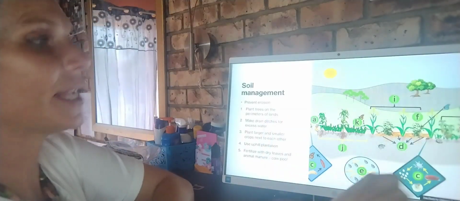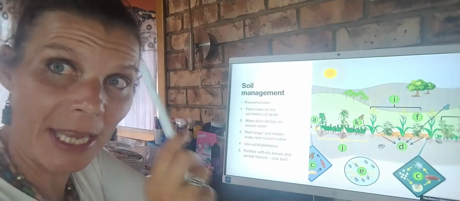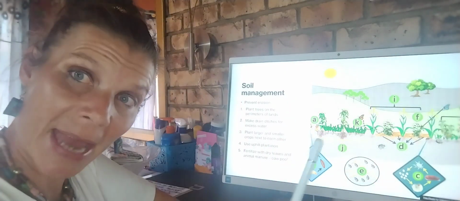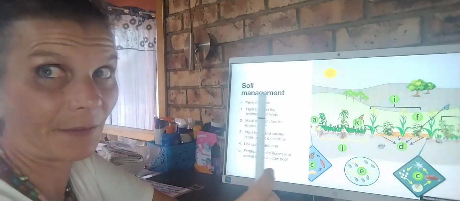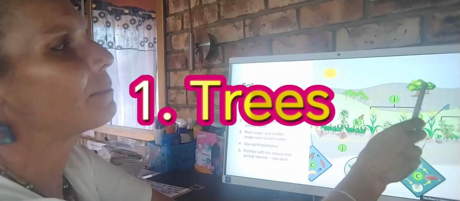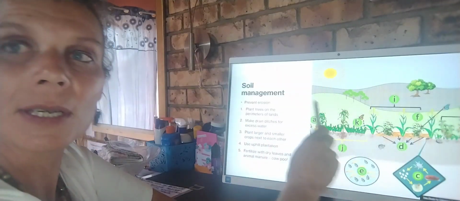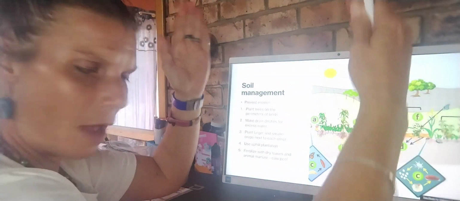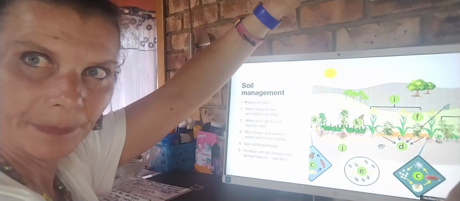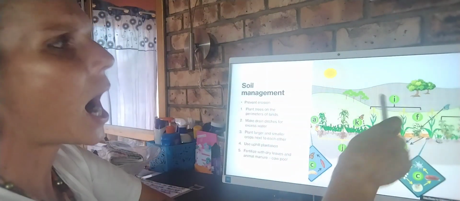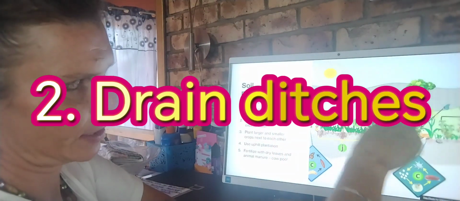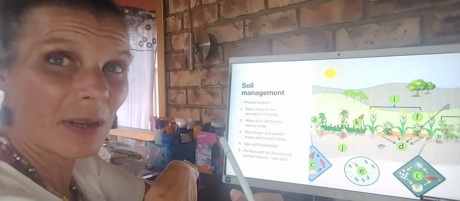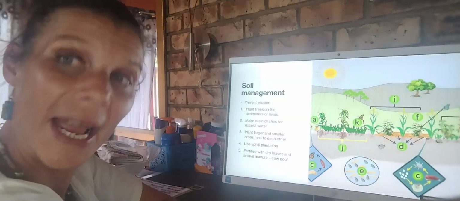Yes? And then this little diagram, lastly, very important. My steps on how I can manage my land effectively. Number one, I can plant trees on the perimeters of my land. And what does it do? It breaks the wind from blowing away the soil. Number two, I can make drain ditches to prevent excess water from flooding the land so that the excess water can flow away.